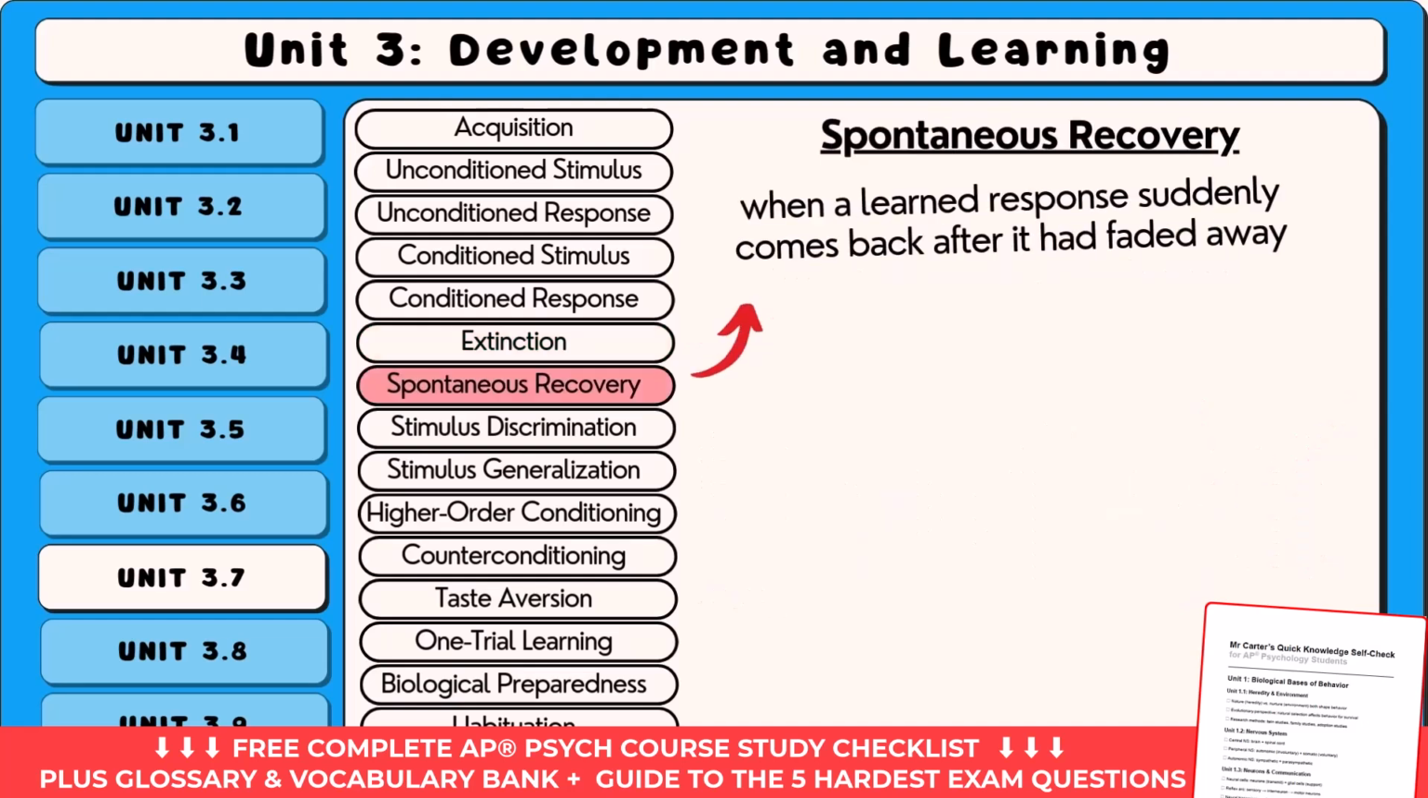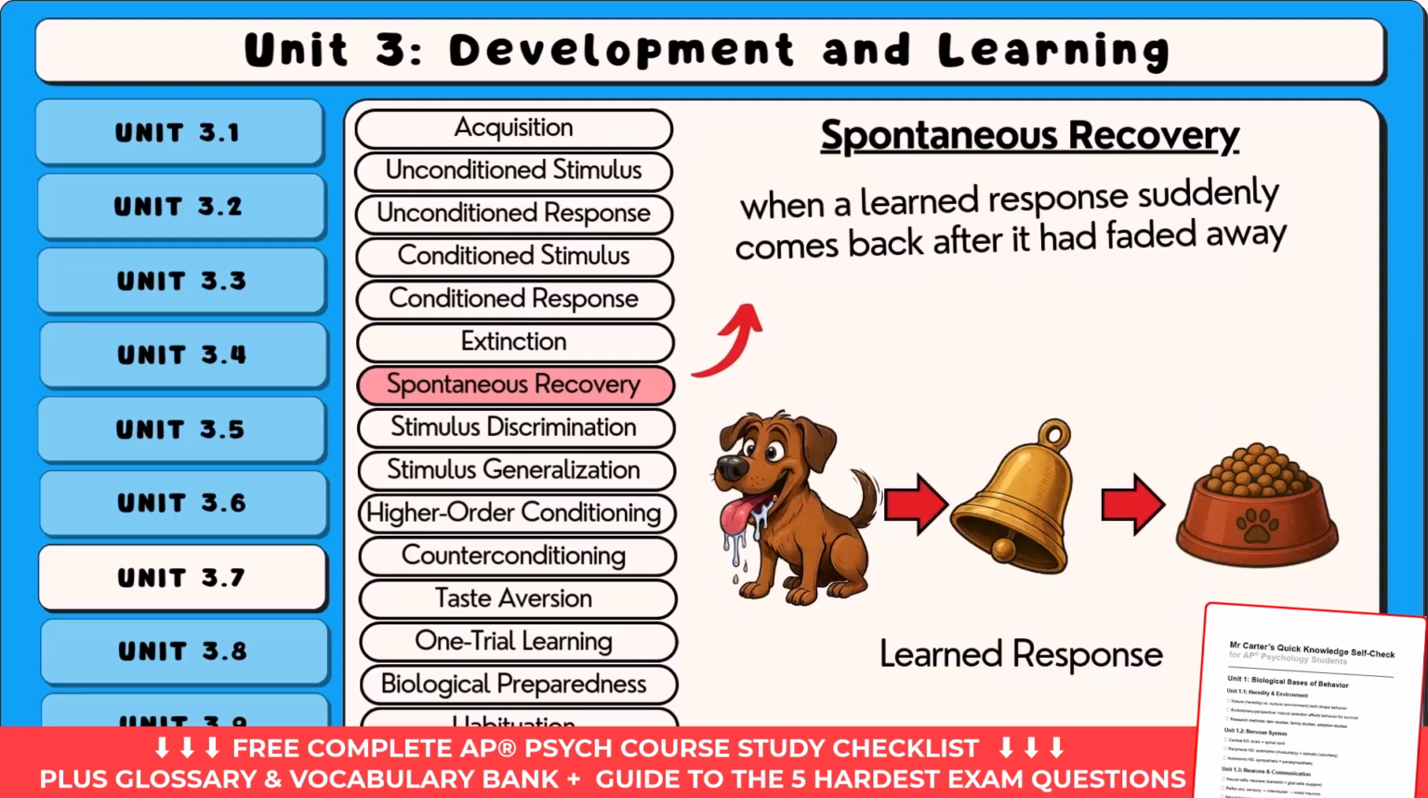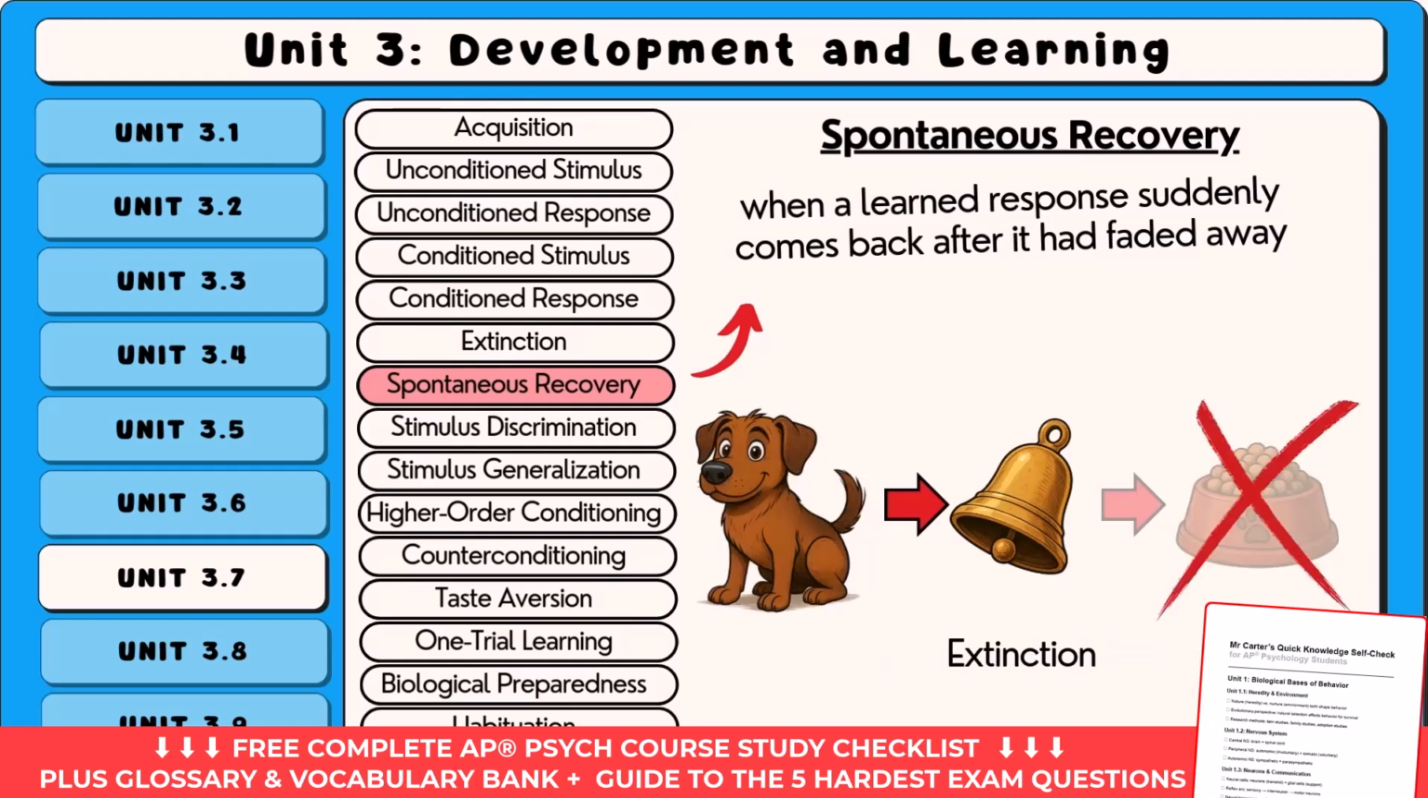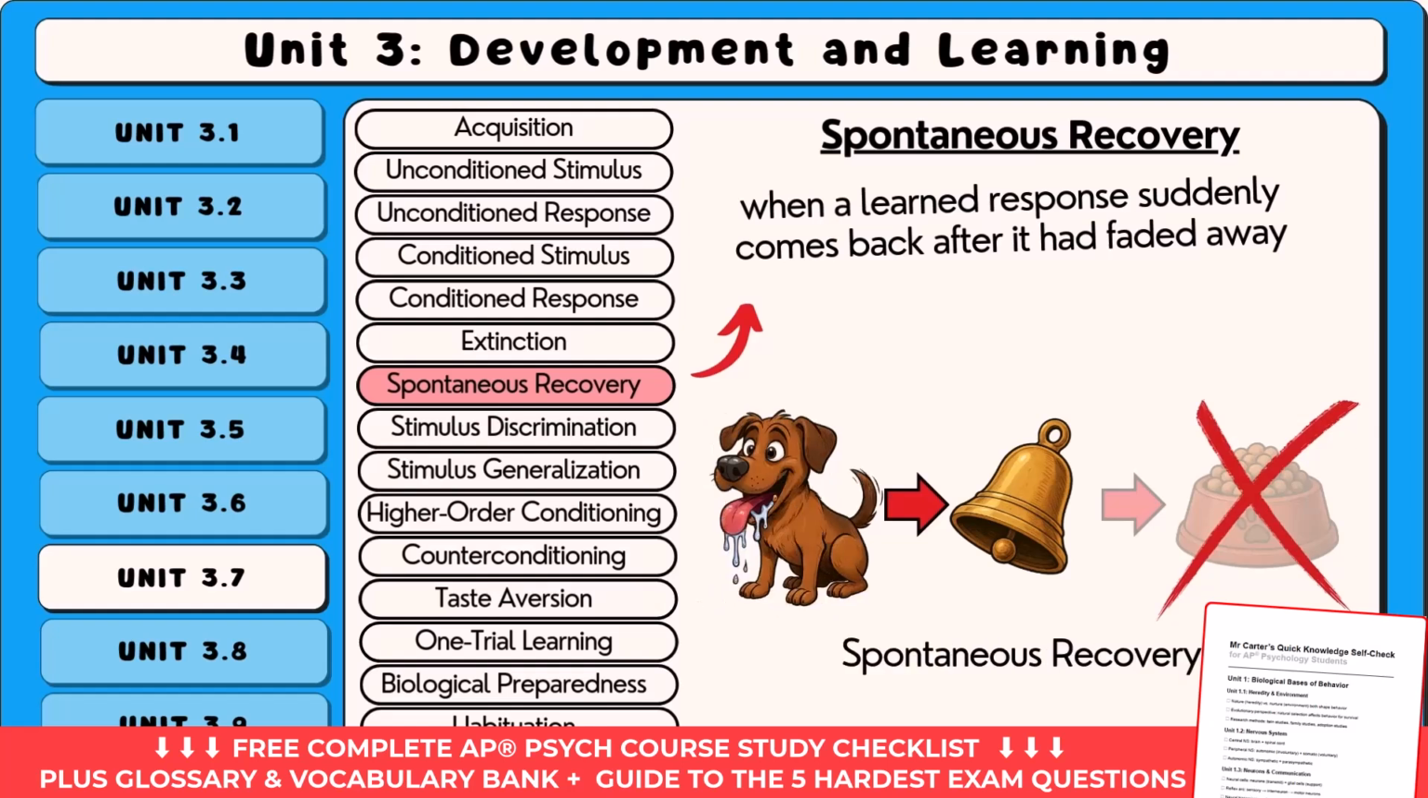Spontaneous recovery is when a learned response suddenly comes back after it had faded away. For example, imagine a dog learned to drool when it heard a bell, but then stopped drooling because the bell was no longer followed by food. That's extinction. A few days later, the bell rings again, and the dog suddenly drools even though no food comes. That surprise return of the old reaction is called spontaneous recovery. It's like the brain remembered the connection for a moment.